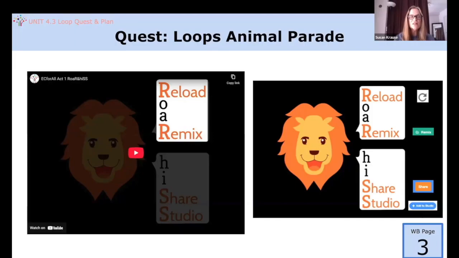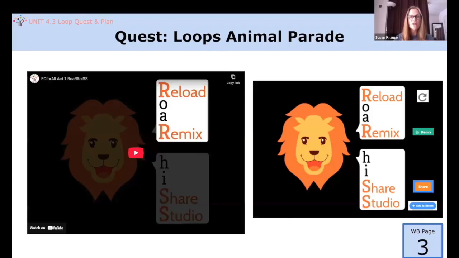Roar and hiss stands for reload, remix, share, and add to studio. First, roar like a lion. You click the reload arrow in your browser window. When you're exploring projects, sometimes you may make changes to the code just to play around and learn how it works. When you reload a project in your browser window, it returns the code to the original version.